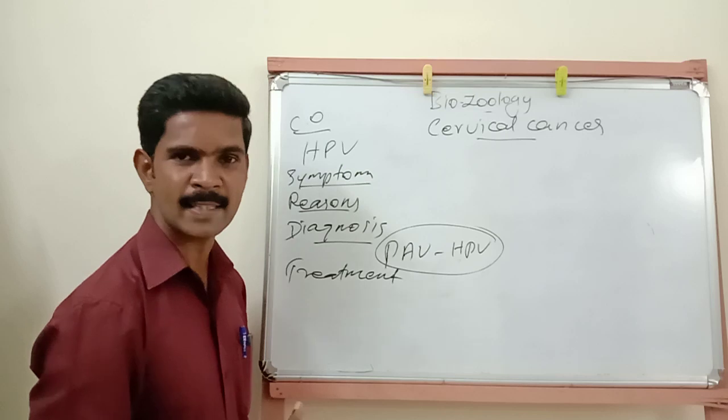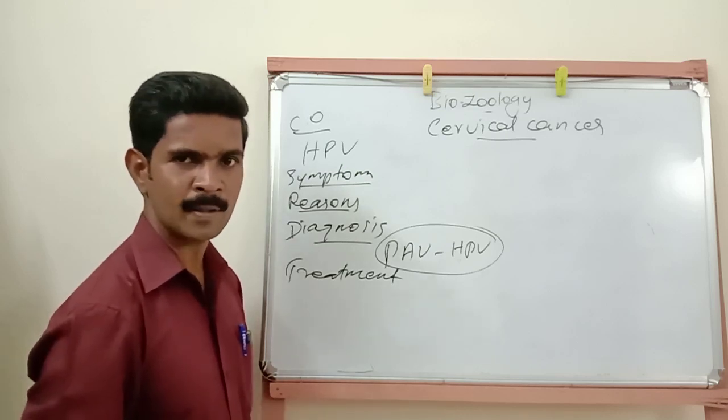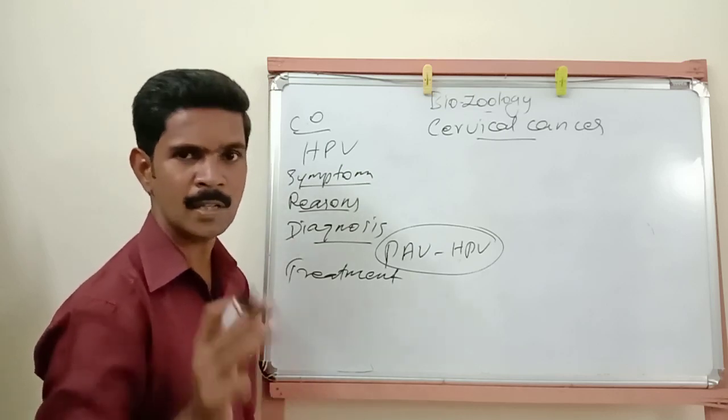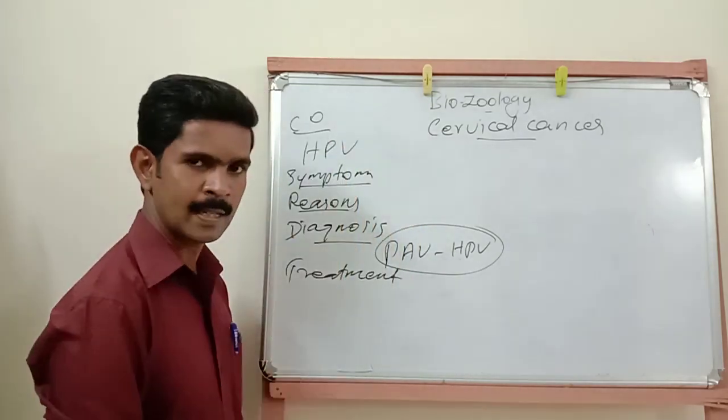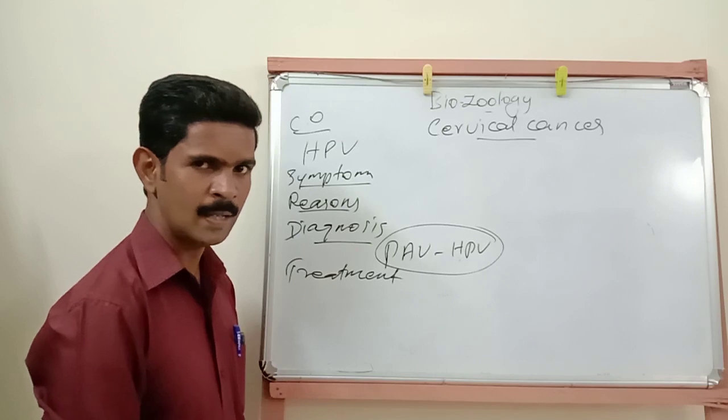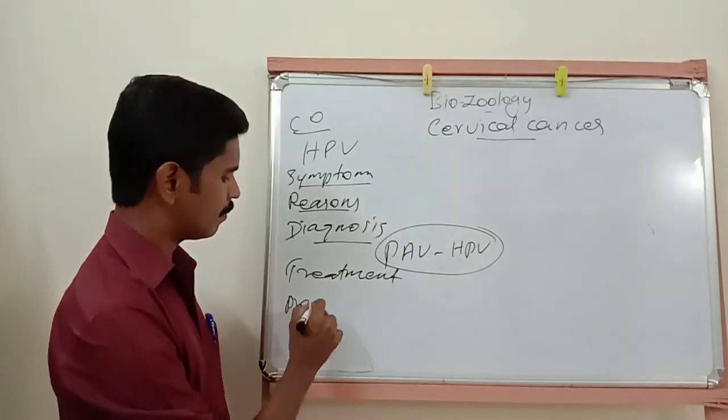Treatment: radiation therapy, chemotherapy, then surgery. Radiation therapy, chemotherapy, surgery. These three are the important treatments for cervical cancer. Okay, then prevention.